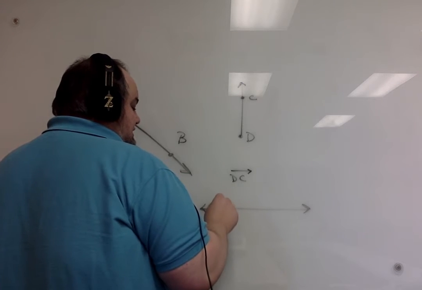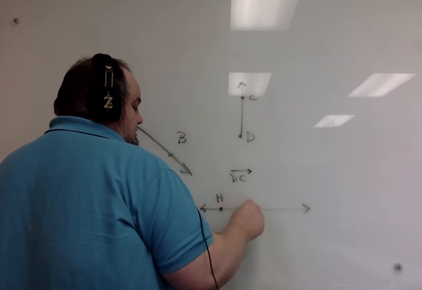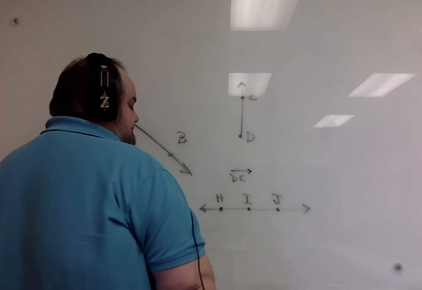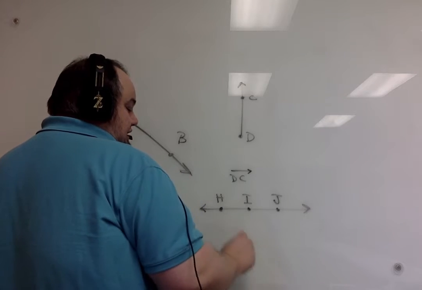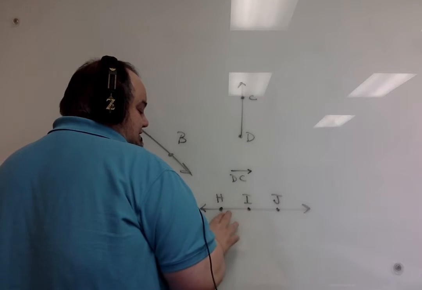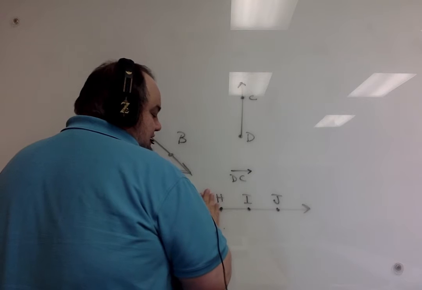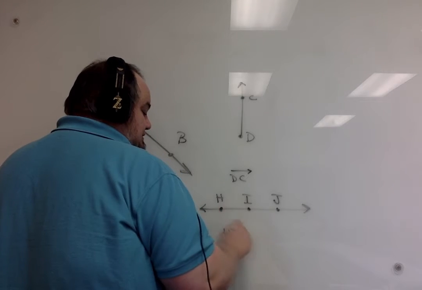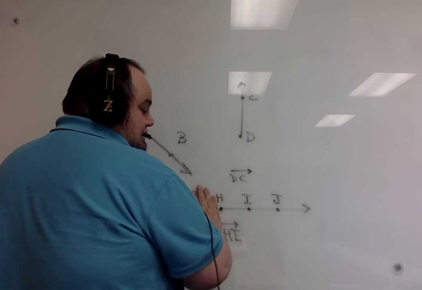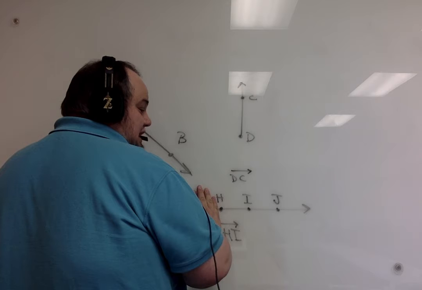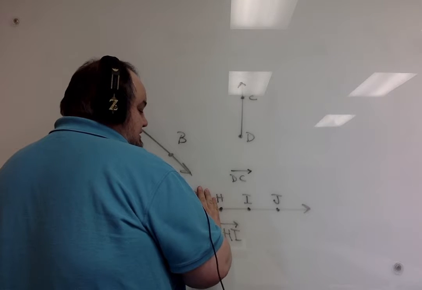Let's say we had H, I, J. Okay, we could talk about ray HI. So it would start at H and go towards I. We would draw it like this. That would be this shape, starting at H and going towards I. It also goes towards J. So we could also name it HJ.